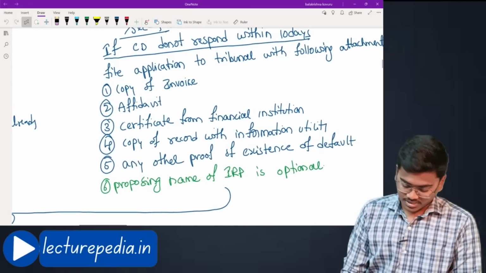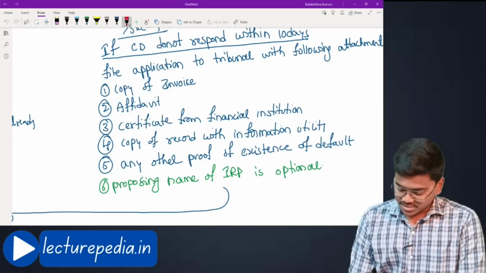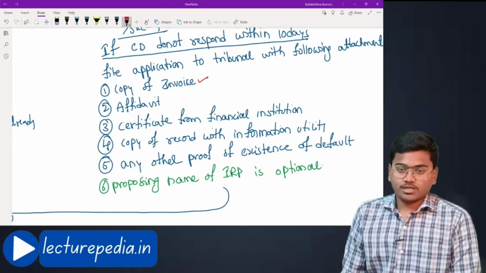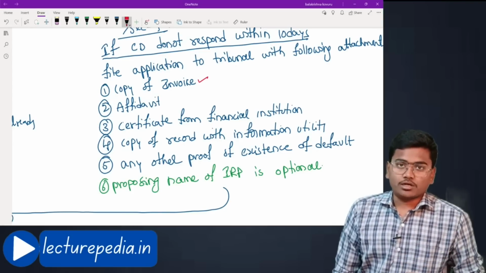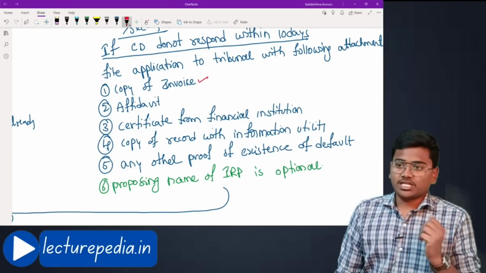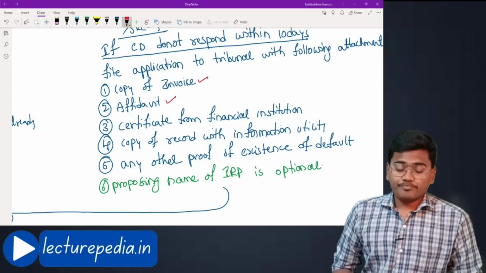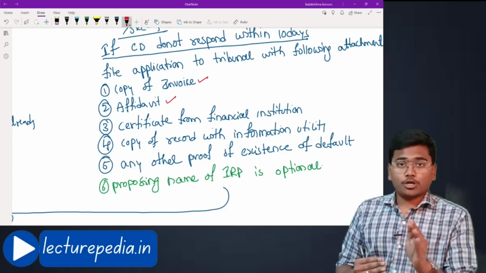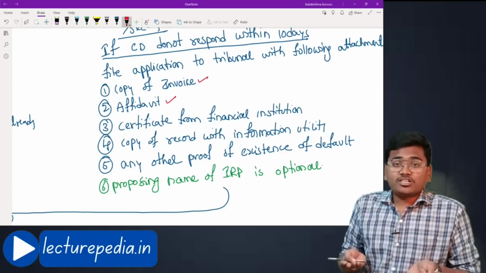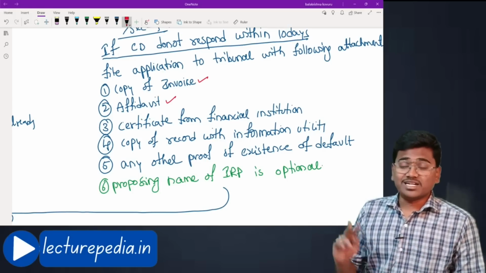What are they? First one is, see, the first attachment is a copy of the invoice. That is, the operational creditor might have sold some goods or services to the corporate debtor. Now, the invoice relating to that has to be given. After that, affidavit. Affidavit relating to what? Affidavit stating that the operational creditor has given a demand notice to the corporate debtor, but the corporate debtor has not responded within 10 days. Such an affidavit has to be given by the operational creditor along with the application. That is the second attachment.